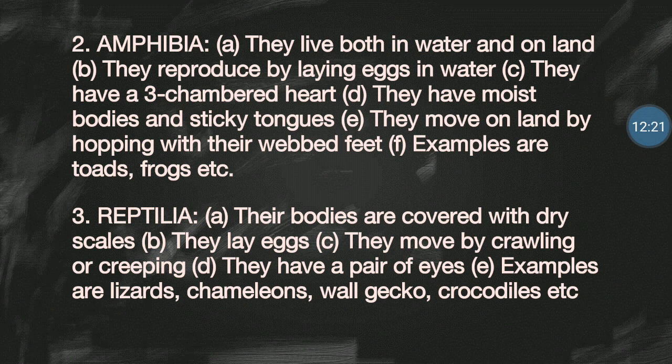D, they have moist bodies and sticky tongues. They spend part of their life in water, so they are bound to have moist bodies. They have sticky tongues. They protrude their tongues from their mouth, especially when they want to consume or trap insects. Now, they move on land by hopping with their webbed feet.